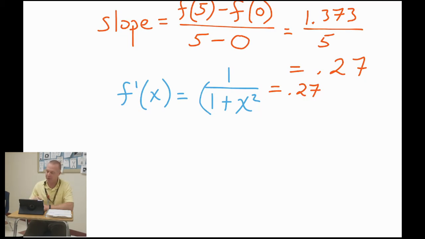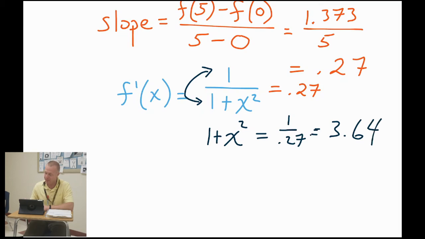I kind of want to share that when you're in a situation where you have a fraction equal to a number and your variable is in the denominator, did you know that you can do the reciprocal of both sides? If you do the reciprocal of both sides, you get 1 plus x squared over 1, and then you get 1 over 0.27, which on a calculator you can turn into a more regular looking number, about 3.64.